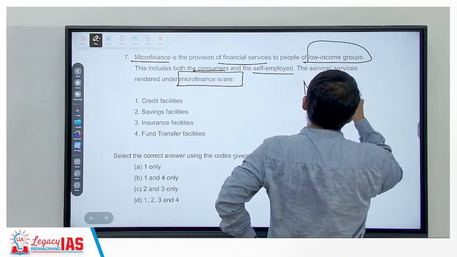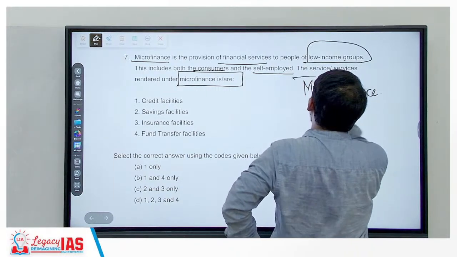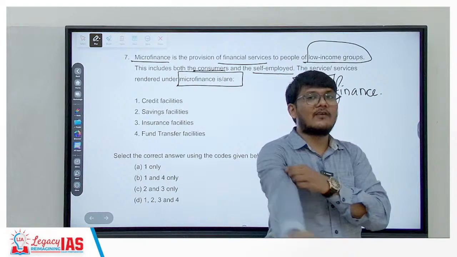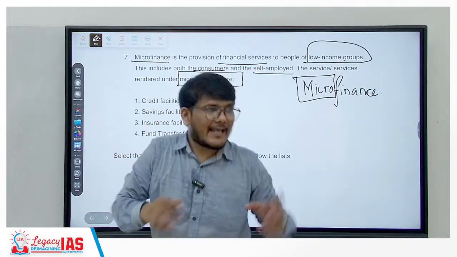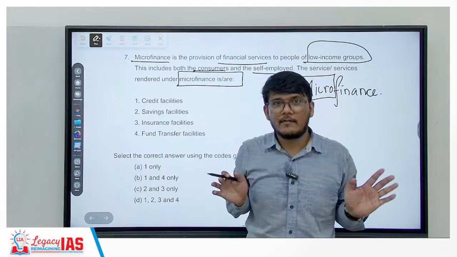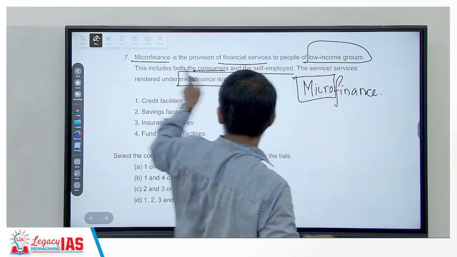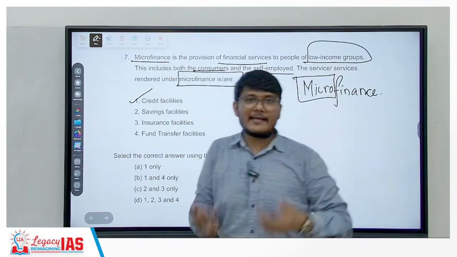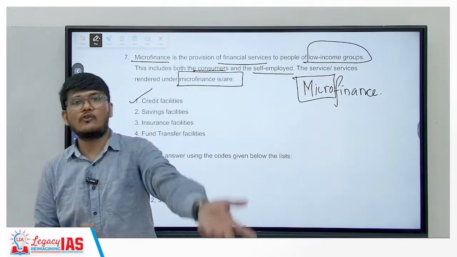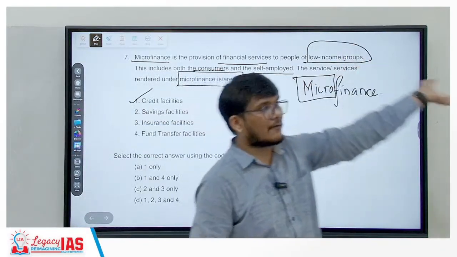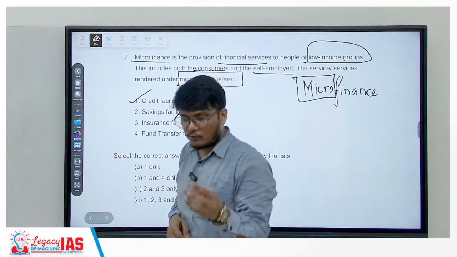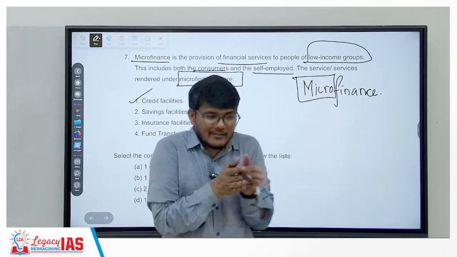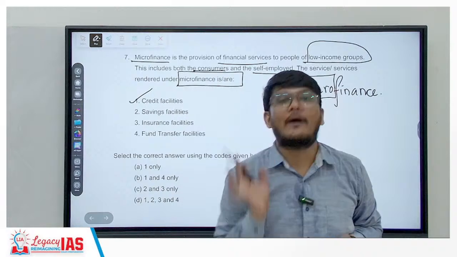So why does microfinance have the word micro? Micro means a very small amount. The amount being financed here would be small. Rest, everything will be similar. The moment you understand this, it becomes so easy. Credit facilities, yes, financing is what? Giving credit. The bank finances you to purchase a house by giving house loans. Now microfinance may not give that much, 40, 50, 60 lakhs. They would give a small amount. That is why the word micro is there, but they will still finance you. So the concept and similarities will be there, it's just that the amount will be lower, right?